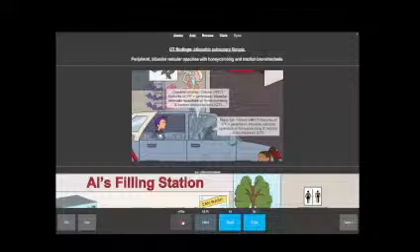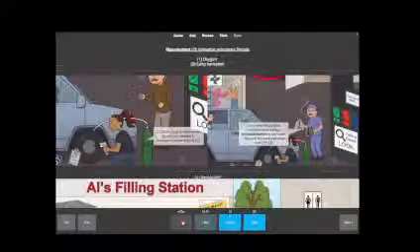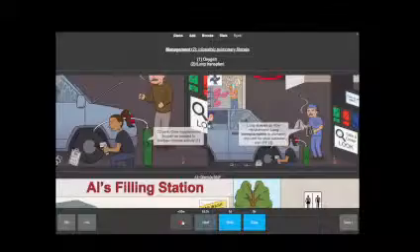CT findings are bibasilar reticular opacities with honeycombing and traction bronchiectasis in the lower lung zones. Management is oxygen and lung transplant.